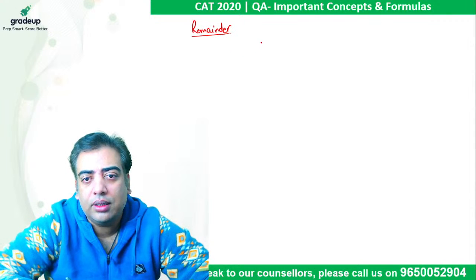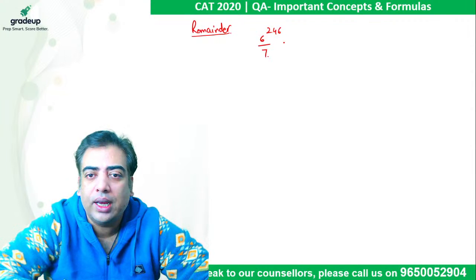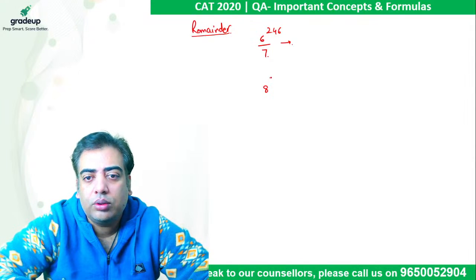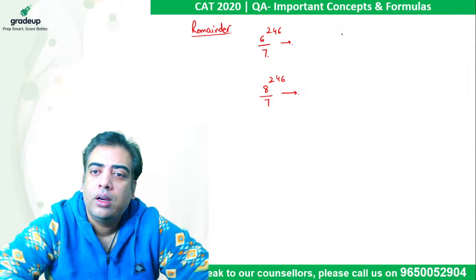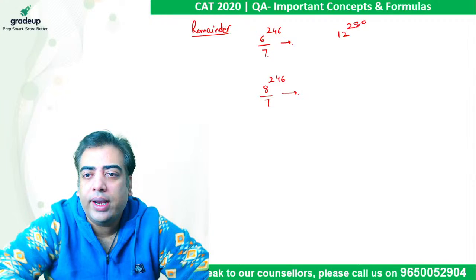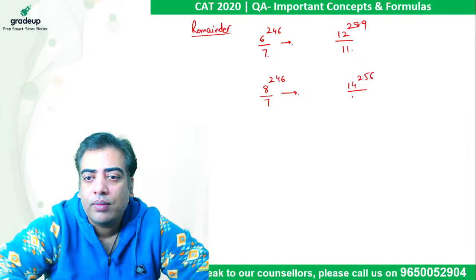So if there is a number, let's say 6 raised to power 246, which is to be divided by 7 and we are required remainder, or it is 8 raised to power 246 divided by 7, or it is, let's say, 12 raised to power 289 divided by 11, or it is 14 raised to power 256 divided by 15.